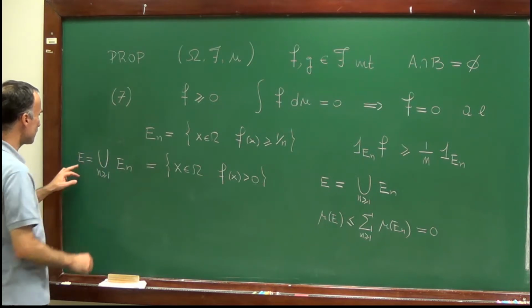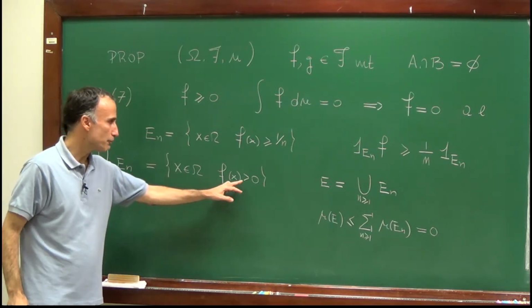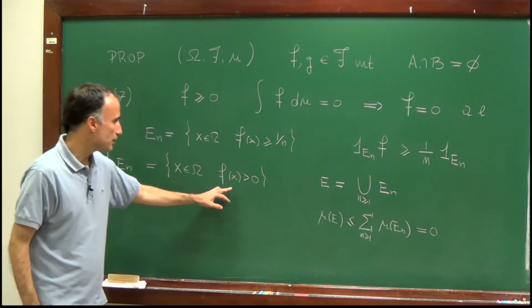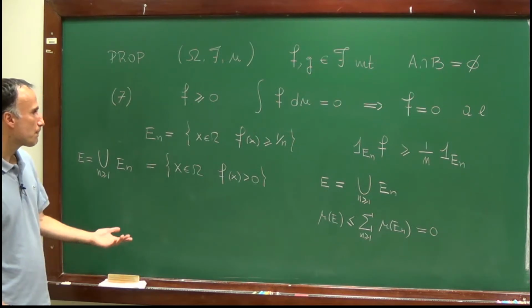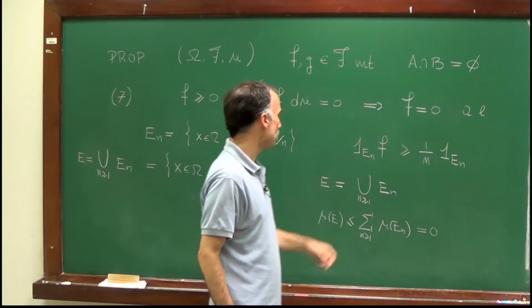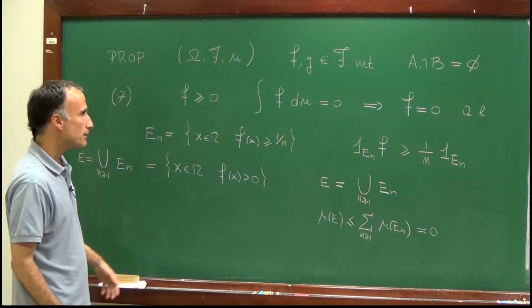So I just proved that the set E is in fact the set of points x such that f of x is strictly bigger than 0, and we proved that this set has measure 0. So we proved that f is equal to 0 almost everywhere.